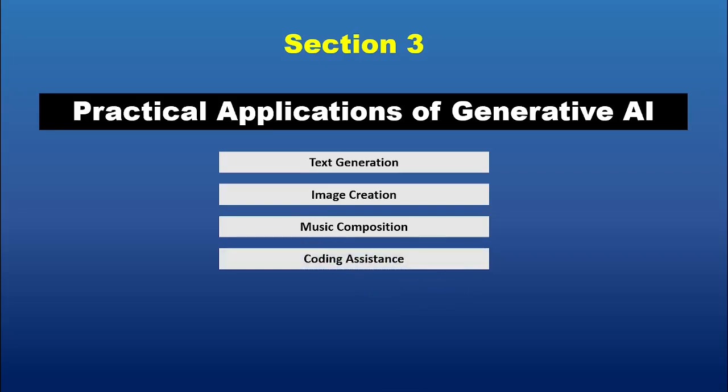4. Coding assistance. Developers use tools like GitHub Copilot to generate code snippets, suggest improvements, or debug existing code. This makes programming faster and more efficient. 5. Healthcare innovation. Generative AI is being used to create synthetic medical data for research, design personalized treatment plans, and assist in drug discovery by predicting molecular interactions. Fun fact: Hollywood uses generative AI for scriptwriting, generating CGI effects, and even creating digital doubles of actors.